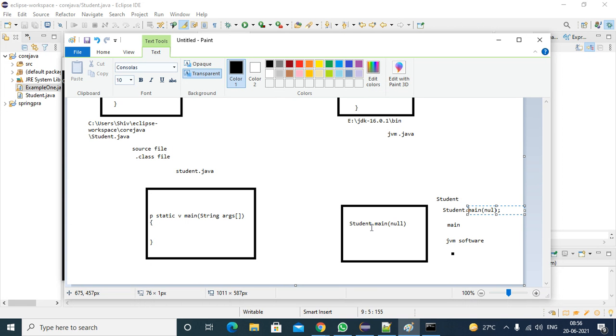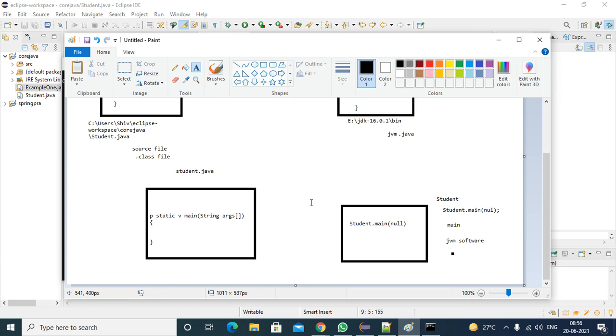The JVM doesn't know how to create an object of your class, so without creating an object it has to call the main method. For that, we give another modifier: static. If you apply static, the JVM can access your main method without creating an object. Is that clear?